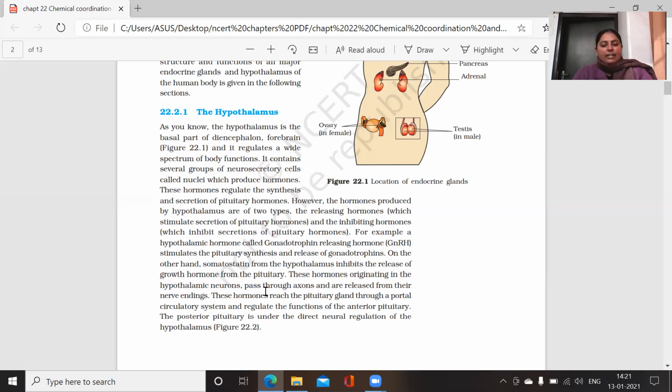That means when it behaves as a neuron, the hormones are carried in these neurons in the form of an impulse. But later when they reach the anterior pituitary lobe, they transport the hormone into the portal circulatory system to reach the anterior lobe of the pituitary. This means half of the body of these nuclei is of neurons, and the rest is of the portal circulatory system.